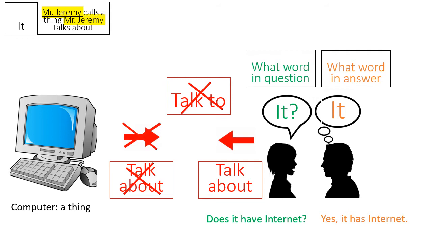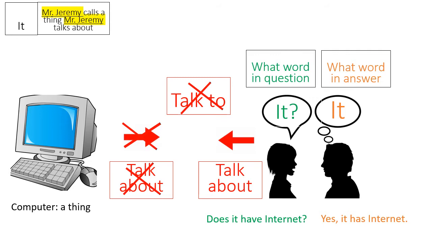Kevin talks about it. So notice that is one thing, a thing. Okay, so if the what word in the question is it, for example, does it have internet? Then the what word in the answer is also it. Yes, it has internet, or no, it does not have internet.